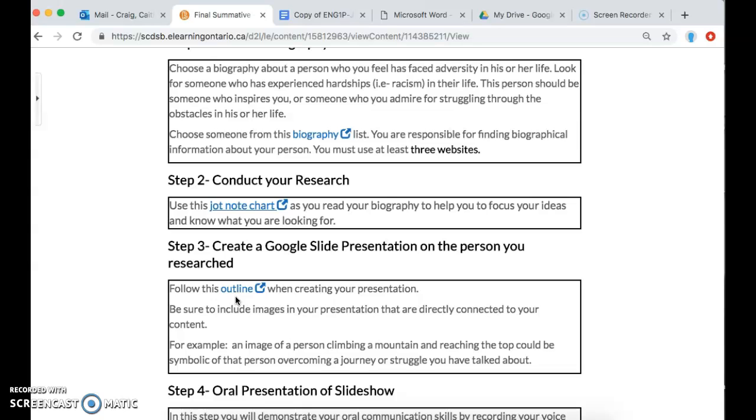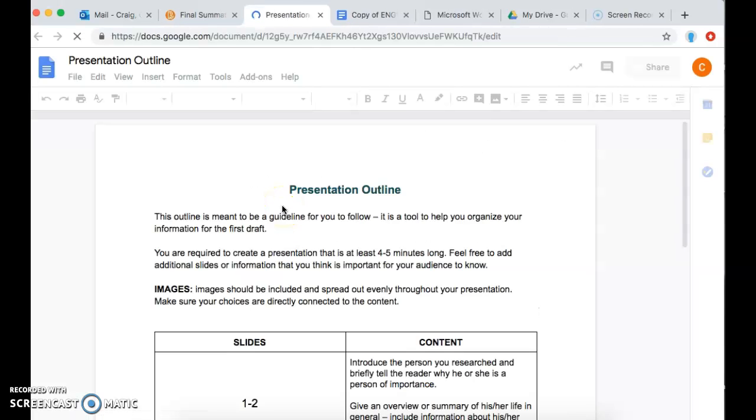So you should have images in your presentation as well, and they should be directly connected to your content. So for example, an image of a person climbing a mountain and reaching the top could be symbolic of that person overcoming a journey or a struggle you have talked about. So don't just have pictures of the person or pictures of random symbols that don't connect to the slide that you're on or the information that's being presented. You want to make sure that whatever you're selecting is purposeful and you're putting thought into it and you're doing a good job, okay?